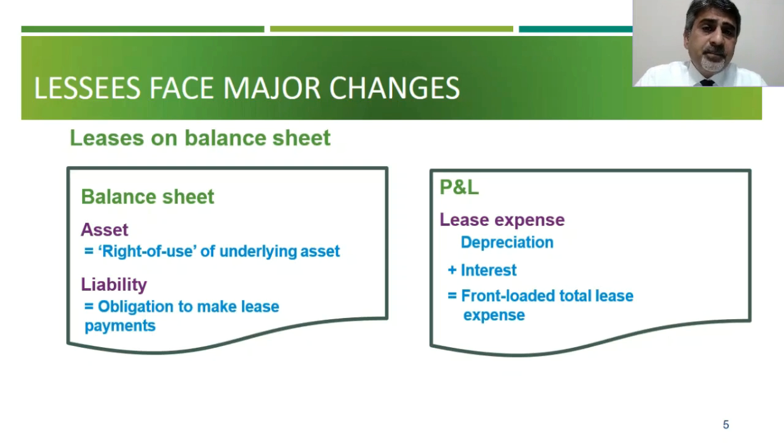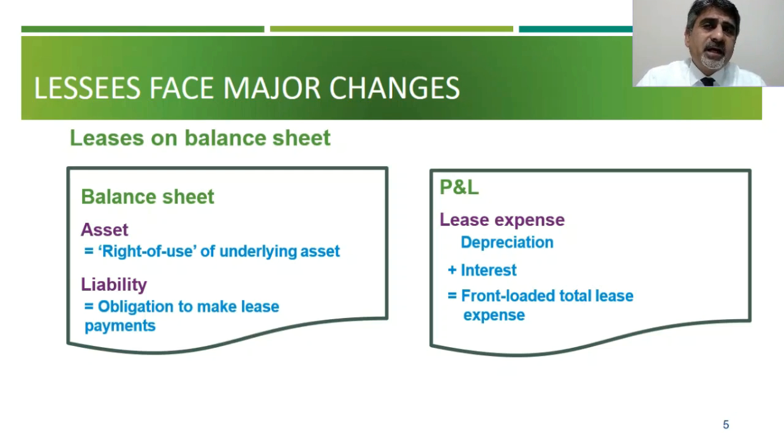And then in P&L, what will happen? Because now you claim it as your own asset, so you start depreciating it, and you will pay interest on that, just like you make lease payments. If you remember from IAS 17 finance lease, you were paying lease payments and interest payments, so they will go there. So in the income statement, you are not going to show your rental, you are going to show your depreciation, and you are going to show your interest payments, and you call it front-loaded total lease expense.